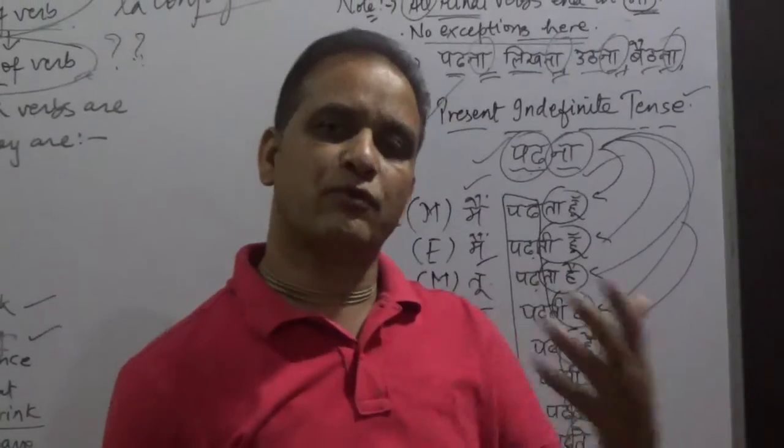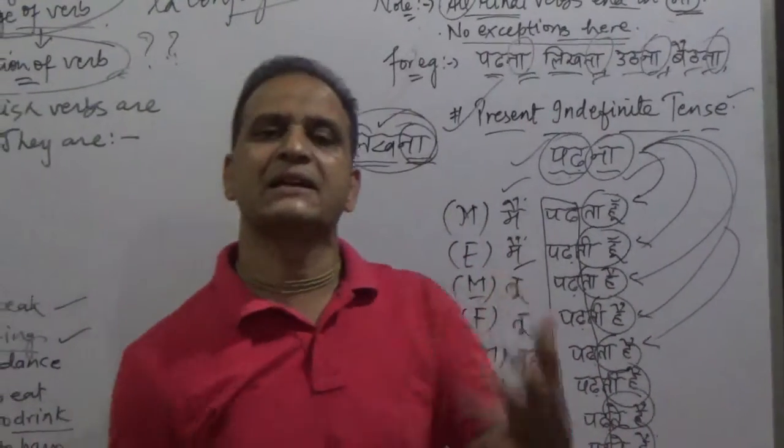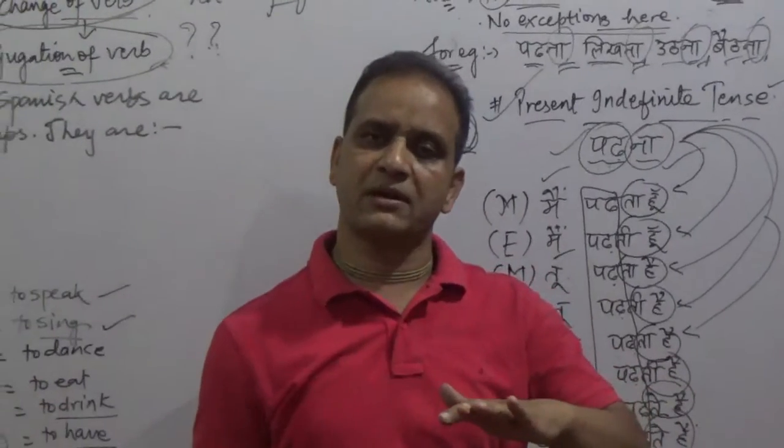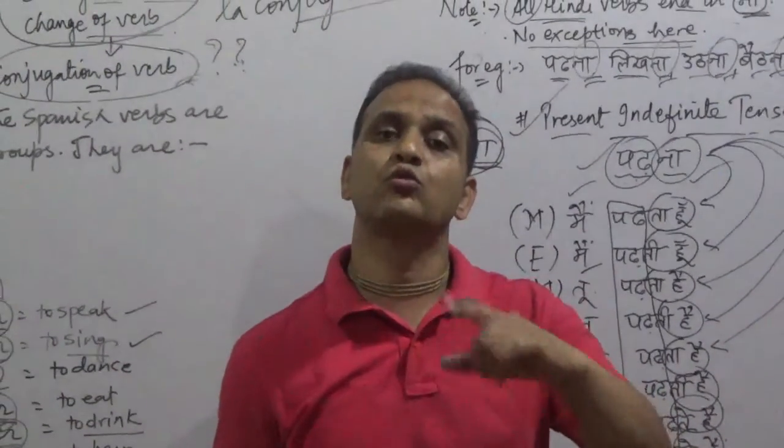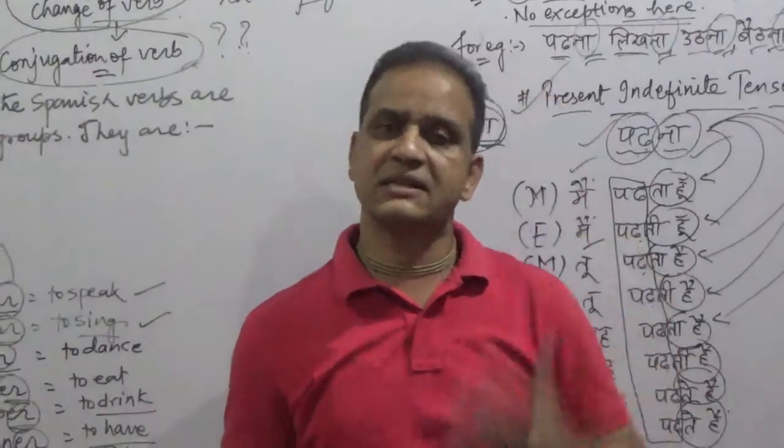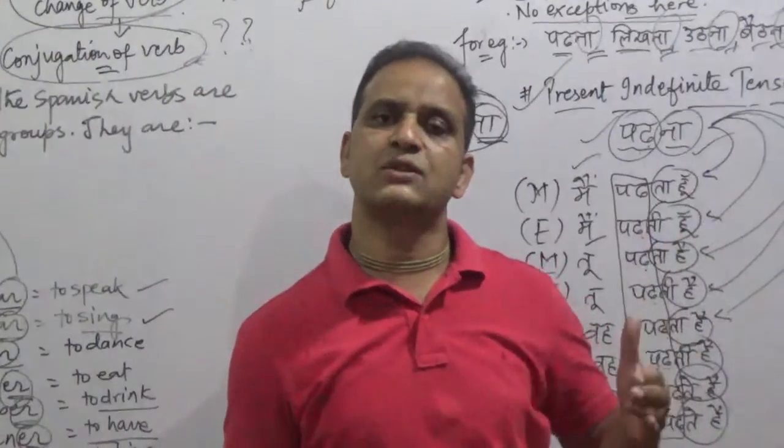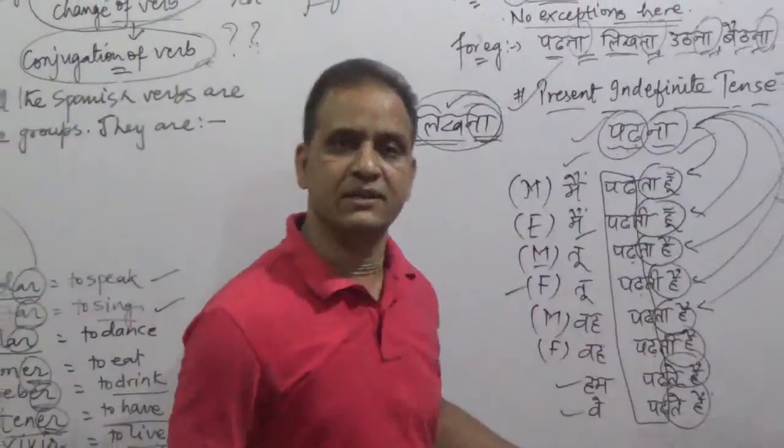The rest of the verbs will follow the same conjugation pattern. Like likhna, it will follow the same pattern. मैं लिखता हूँ, मैं लिखती हूँ, तू लिखता है, तू लिखती है. Lik is the stem part, remains same. Na changes into ta hai, ti hai, te hai, exactly the way you have done here.